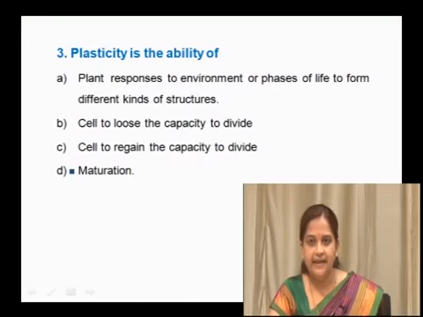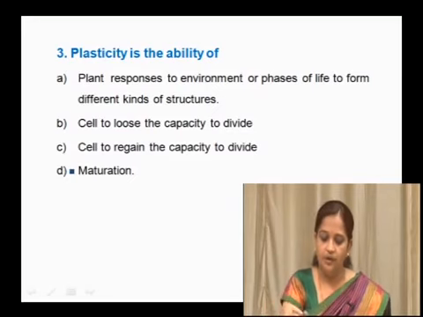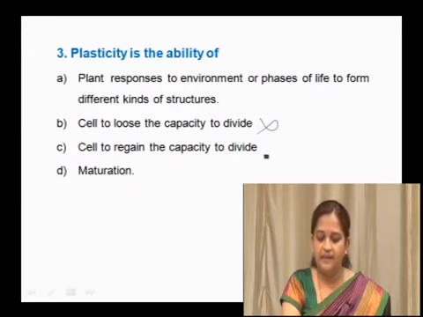Plasticity is the ability of a plant to respond to the environment or phases of life to form different kinds of structures. Option B is cell loses the capacity to divide, C is cell regains the capacity to divide, D is maturation. Which one is plasticity? Cell losing the capacity to divide is not the option, that is differentiation. Regaining capacity is de-differentiation, and maturation is again differentiation.